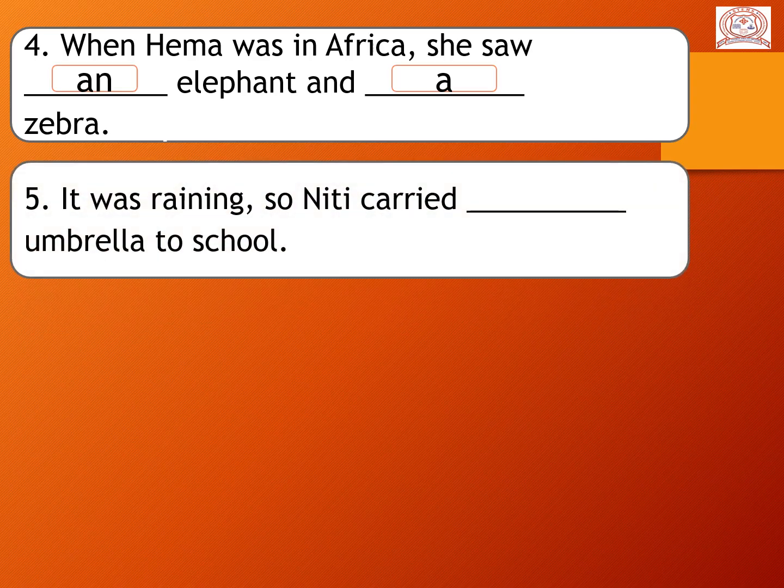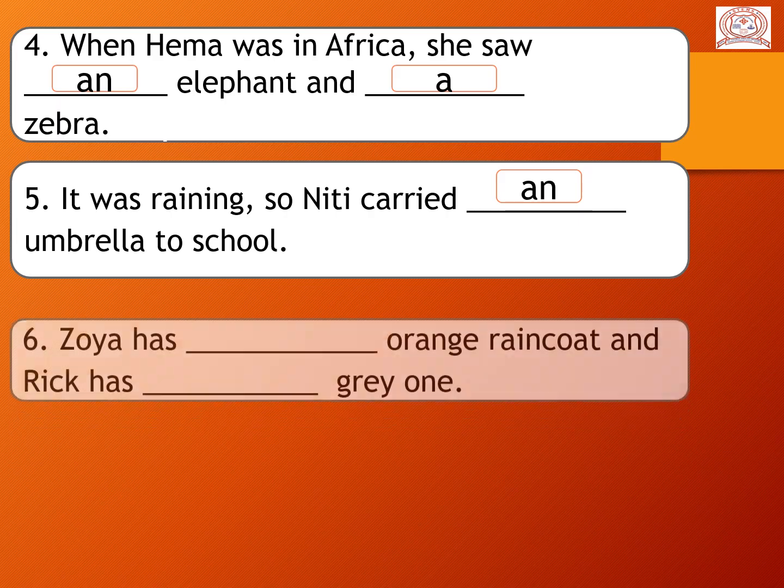Next, it was raining, so Niti carried dash umbrella to school. Here the umbrella is the naming word and the blank is given over here. So U is the vowel sound. So we wrote here A-N. It was raining. So Niti carried an umbrella to school.